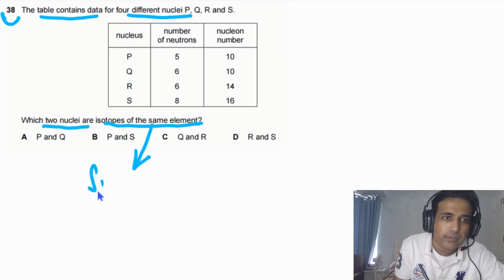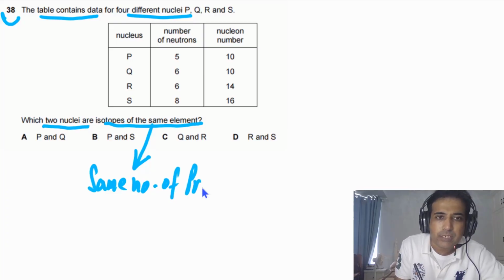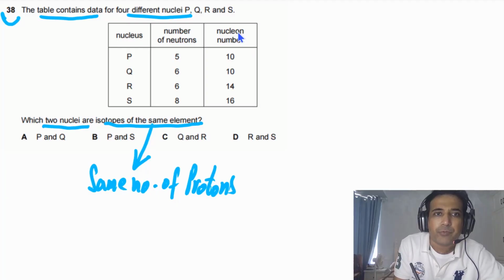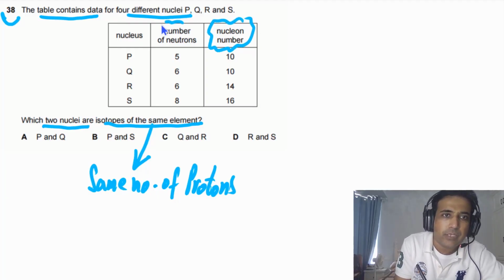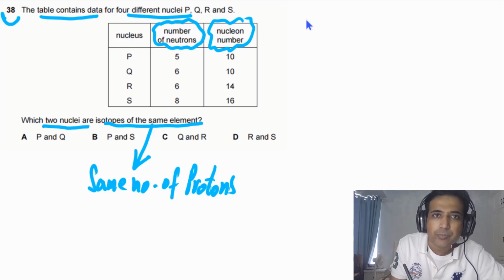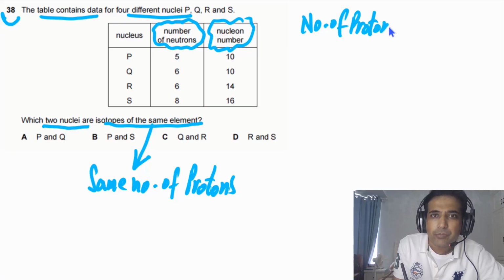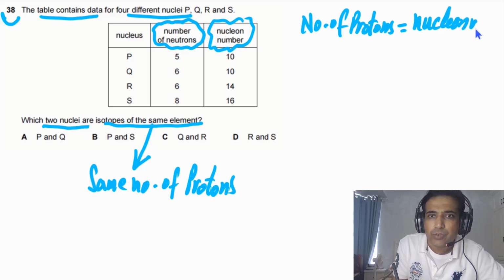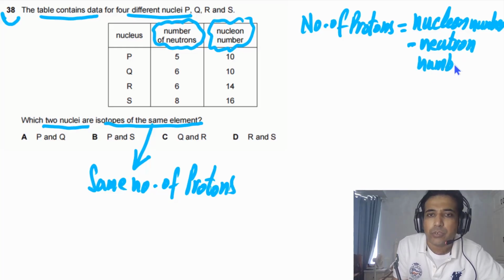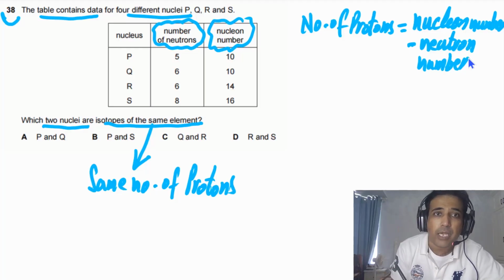Isotopes of the same element must have the same number of protons. So here we have nucleon number and here we have number of neutrons. So the number of protons will be equal to the nucleon number minus the neutron number, because nucleon number is the sum of neutrons and protons.